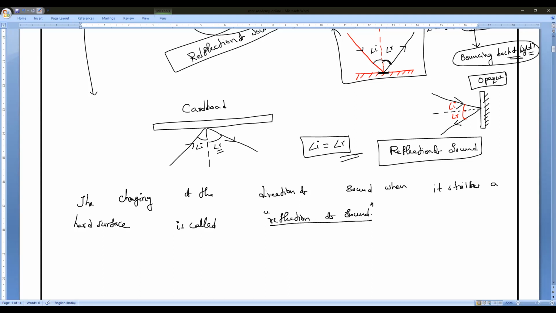Okay. So here, what are the hard surfaces? That is the immediate question. Sir, what does hard surface mean? It may be rough. What is that, everybody?